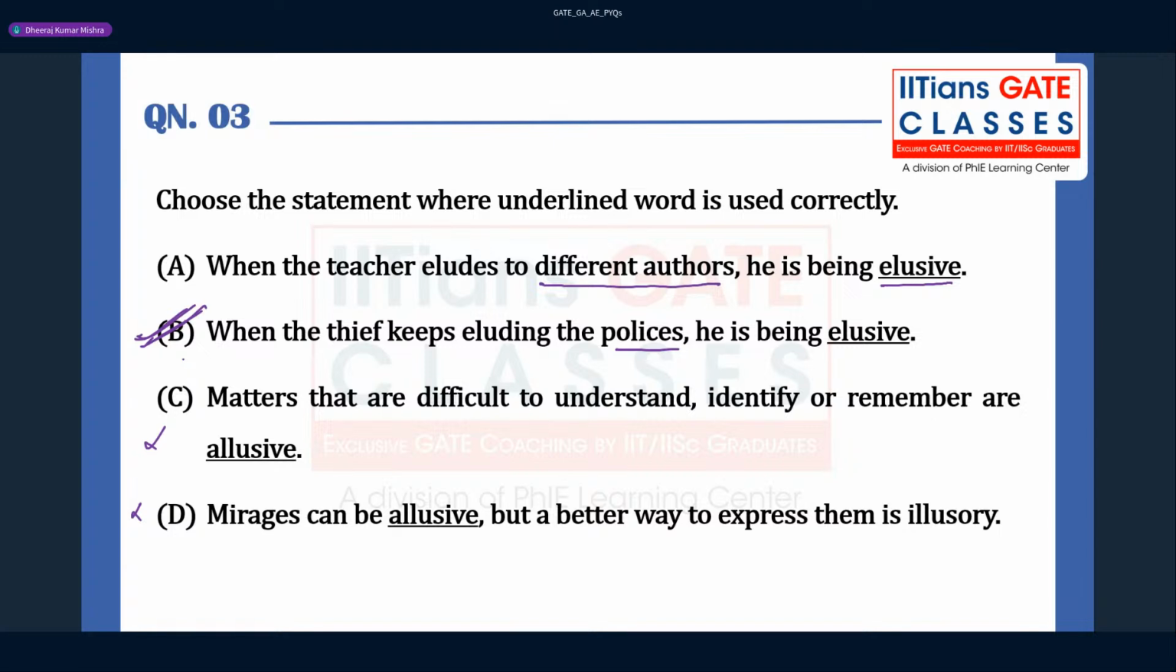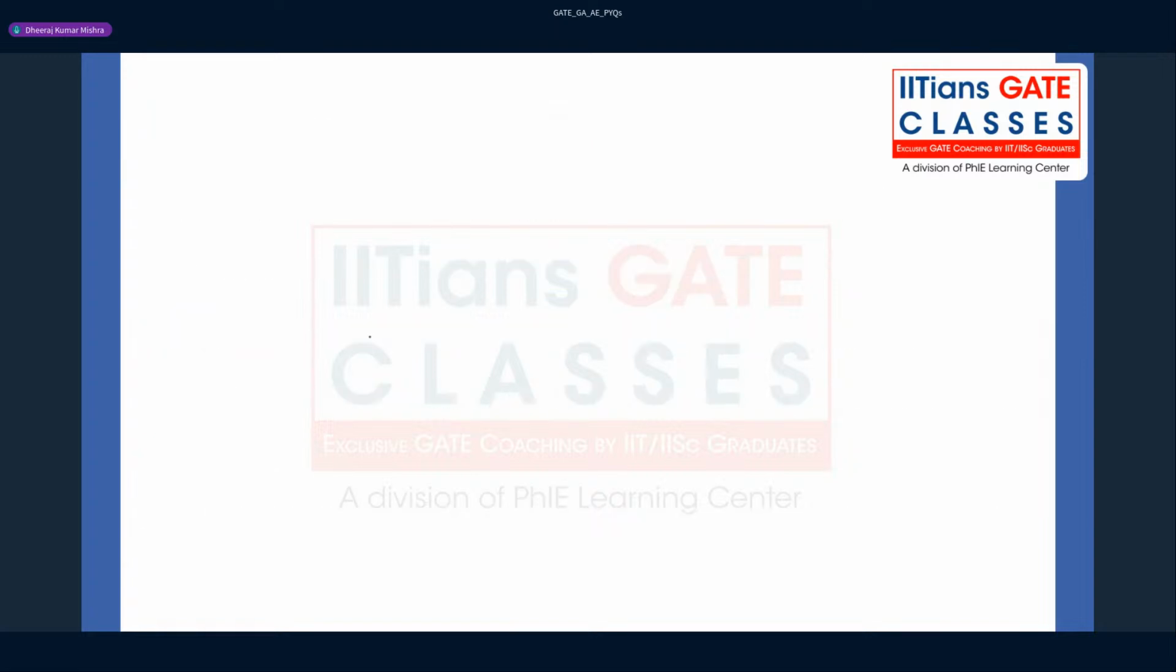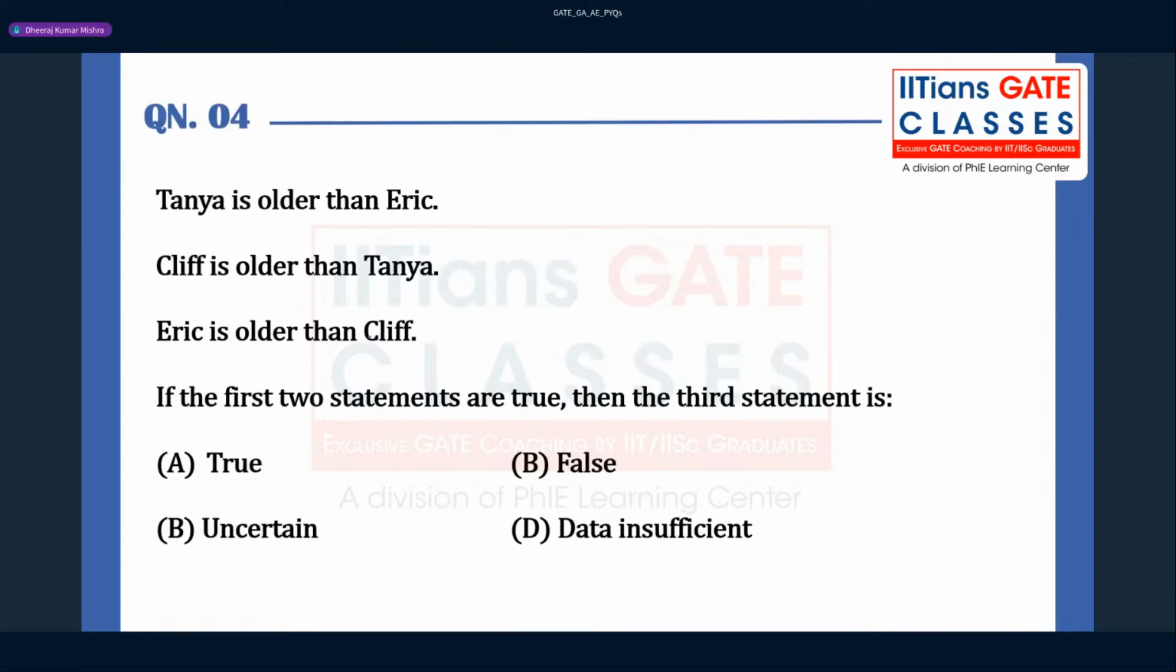So if you don't understand the meaning of elude, then it might be difficult, but still you can answer this question, right? Fine. So this question is such that anybody can do it, whether your vocabulary is good or bad. Okay. So question number 4 is what?